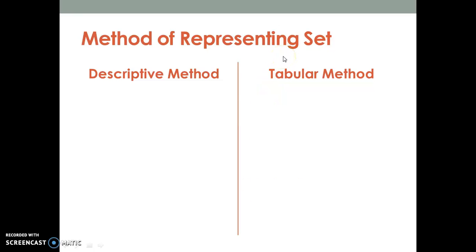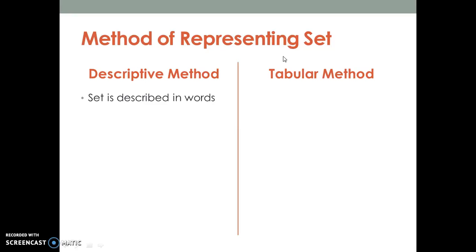Okay, now let's come back to the methods of representing a set. There are two different methods. When you see the example, you will understand clearly. First, we'll define both properly, and then we'll see the example. In the descriptive method, the set is described in words.